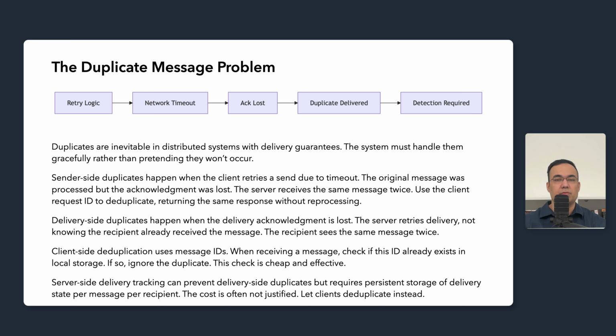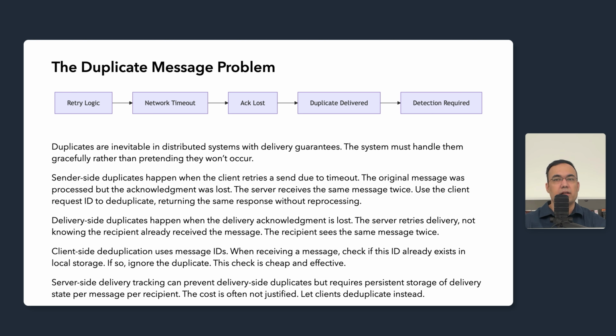Server-side duplicates happen when the client retries a send due to a timeout. The user hits send, the message is processed and persisted, but the acknowledgement is lost in the network. The client times out and retries. The server receives what appears to be a new message. Without deduplication, we would store it twice.